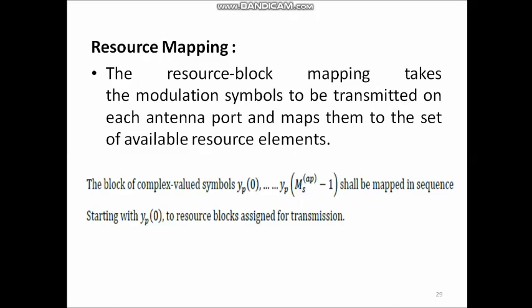Okay, next is resource mapping or resource allocation. The resource block mapping takes the modulation symbols to be transmitted on each antenna port and maps them to the set of available resource elements. Here, a resource element is the smallest time frequency unit in a resource grid. The block of complex valued symbols is mapped to resource blocks assigned for the transmission. We have represented those complex valued symbols as y(p)(0), y(p)(1) up to y(p)(Msymb minus 1). These complex valued symbols are mapped to resource blocks starting with y(p)(0), so they are mapped in sequence.